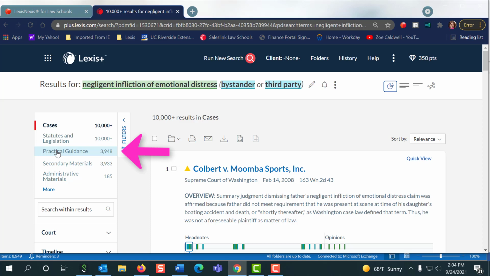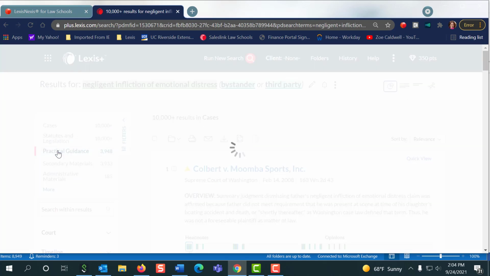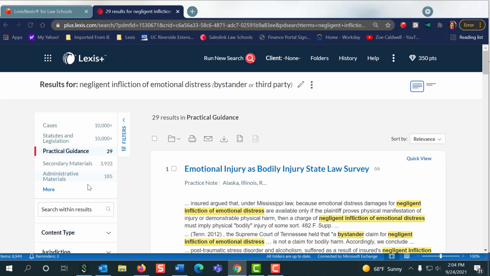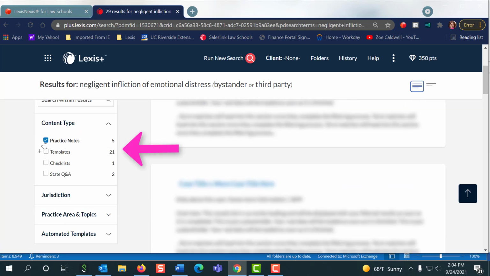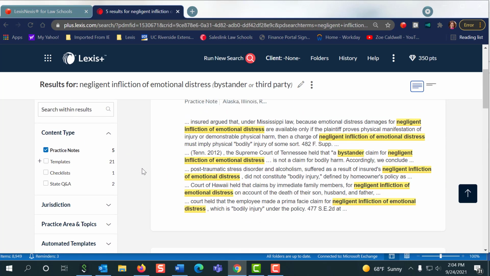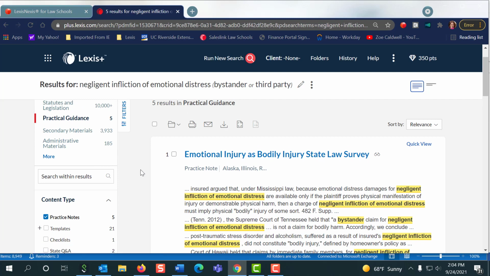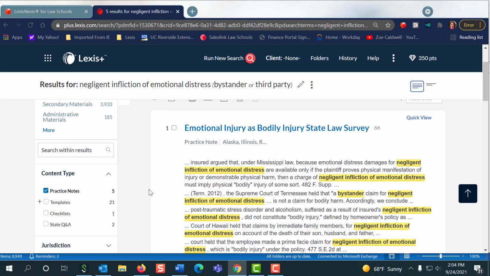Now this practical guidance section actually has a little section of its own for practice notes. Practice notes are written by attorneys for attorneys, and they tend to be a lot less dense than secondary materials. So for students or for attorneys practicing, it's going to give them kind of the rundown of what they need, but not the nitty-gritty details. For those, you'll probably have to look in secondary materials and go to a treatise, which we're going to do next. But now let's just see what comes up under practice notes.